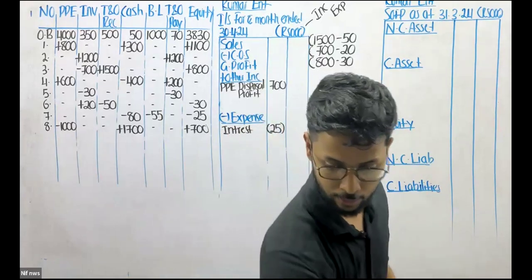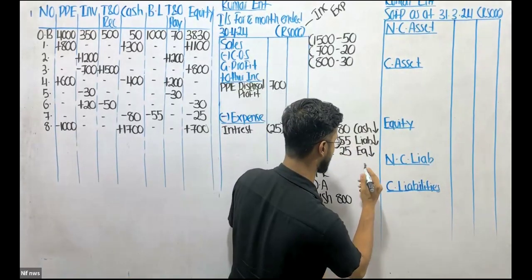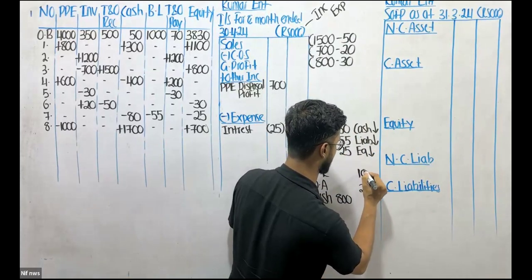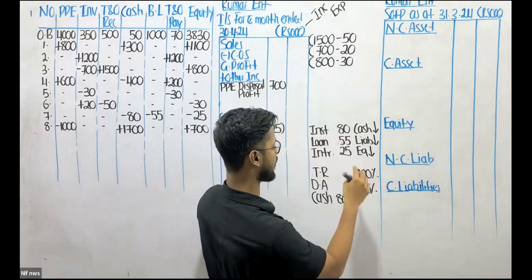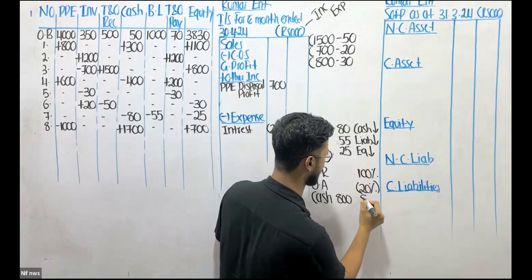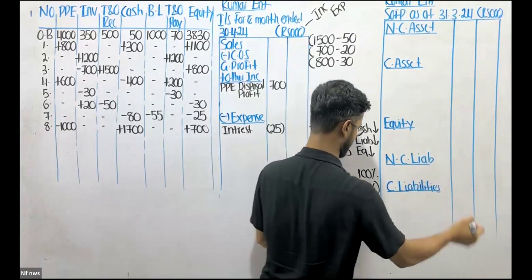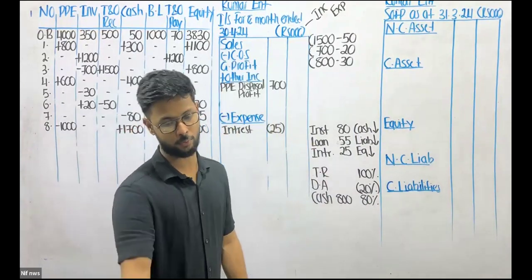So now, trade receivable is the base value, that is 100%. Out of 100, we are giving 20% as discount. So the money that we received is equivalent to 80%. Very good, Rishta.